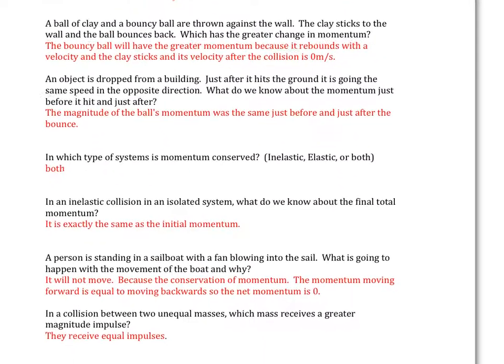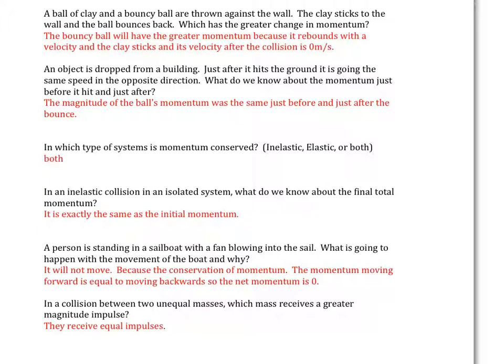This first question: a ball of clay and a bouncy ball are thrown against the wall. The clay sticks to the wall and the ball bounces back. Which has a greater change in momentum? Well, when we think about change in momentum, there's an initial velocity hit and then a velocity coming back. Because the clay sticks, it doesn't have a rebound or any momentum after it hits.